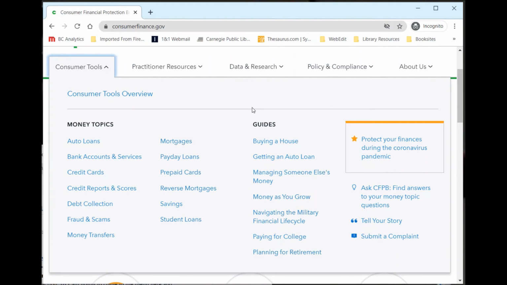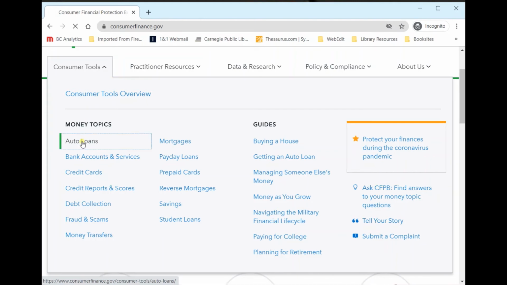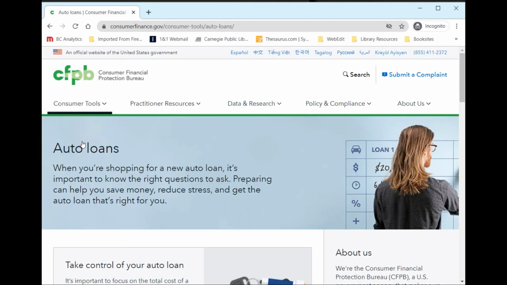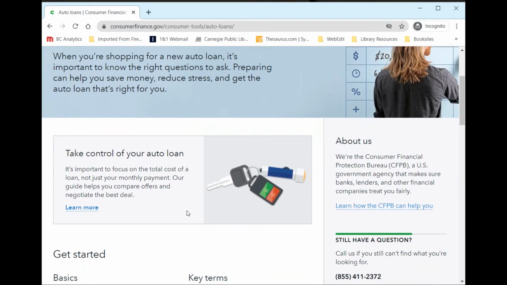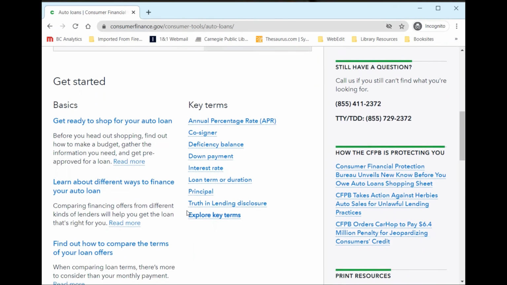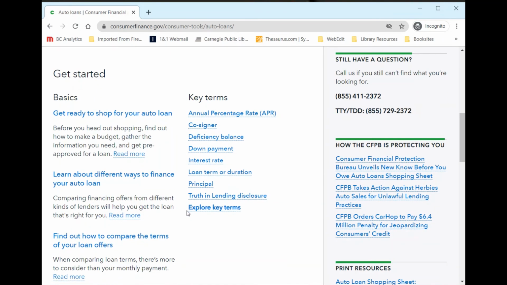So I am not going to go too in-depth about the topics, but I will click on the first one here, auto loans, so that we can see the information provided about the topic. So once I click on auto loans, we reach this page. The first section is getting started. So here we have basic information such as getting ready to shop for your auto loan. We have different ways to finance your auto loan, and then below that we have a guide to finding out how to compare the terms of your loan offers.